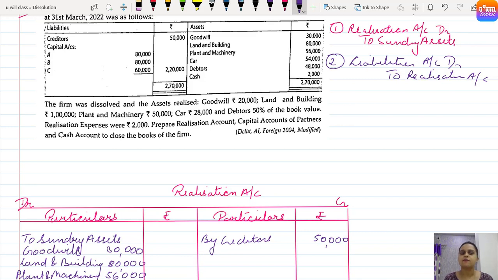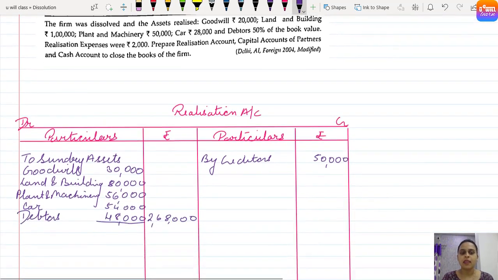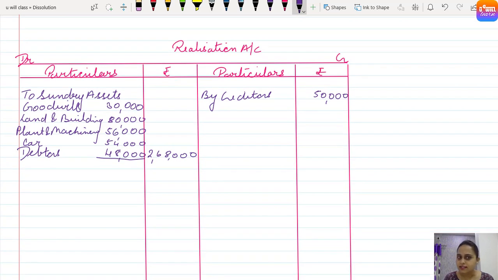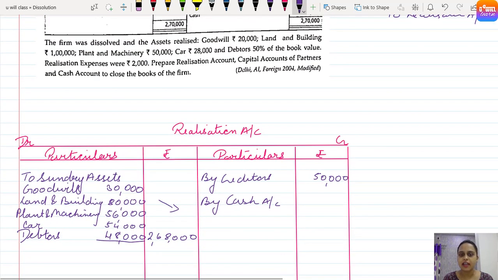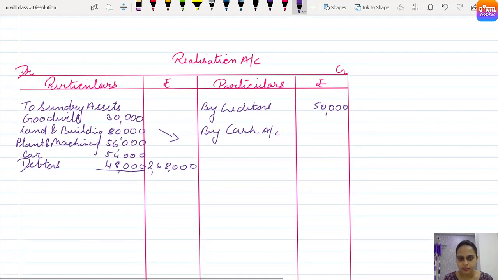Now let's come down. The firm was dissolved and assets realized. When assets are realized, money will come in. You have closed the assets on the debit side, so their realization will be on the opposite side, as I have explained, right? So by cash, I am writing cash because in this question a cash account is given. Whatever assets are realized, goodwill realized at 20,000, we write the amount inside.